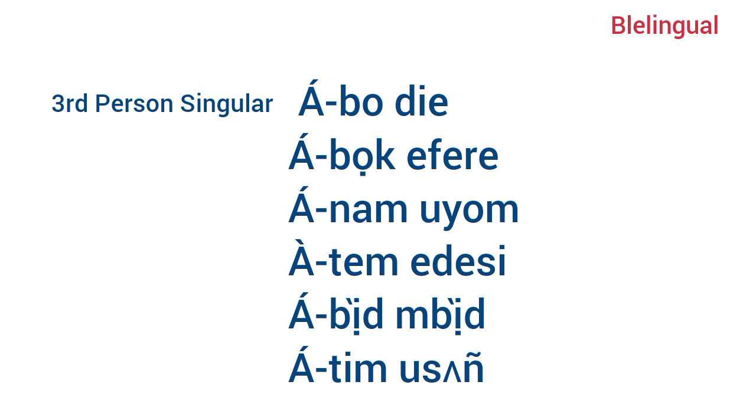Atam usong, he or she is pounding fufu. We can use this interchangeably and it will not alter the meaning of the sentence. The use of A for the second person singular and the third person singular happens to be my dialect, which is very convenient for second language learners.